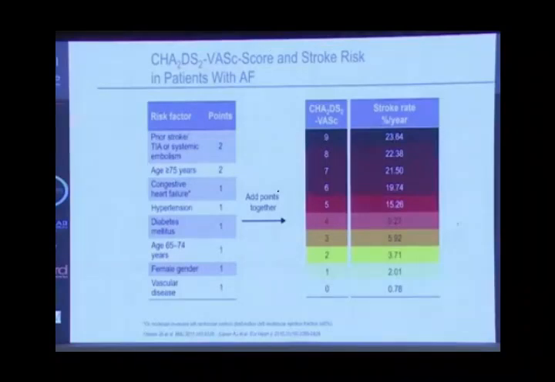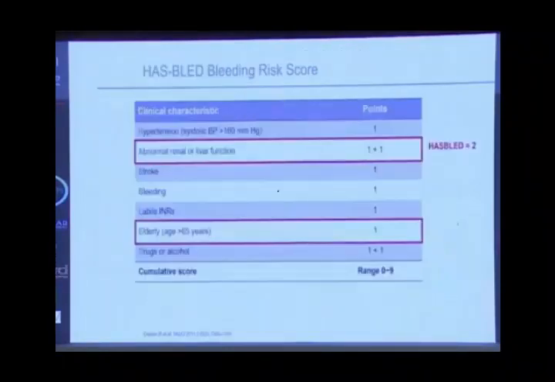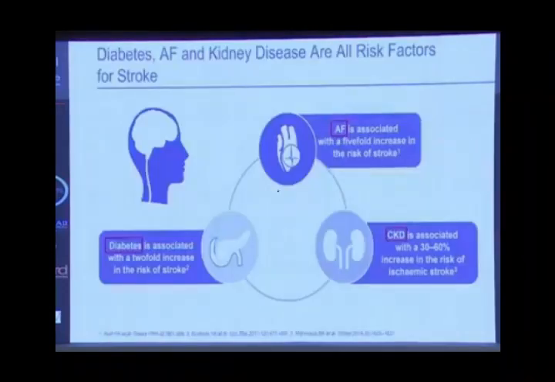Another thing you know is that the more risk factors the patient with atrial fibrillation has, the more incidence of stroke. Not only that, we have to also address the balance with the bleeding tendency in those patients. So the HAS-BLED score is important, and you have to address it and balance the risk of stroke and the risk of bleeding in those patients. So atrial fibrillation in association with diabetes and chronic kidney disease will impose a high risk of comorbidities and stroke.